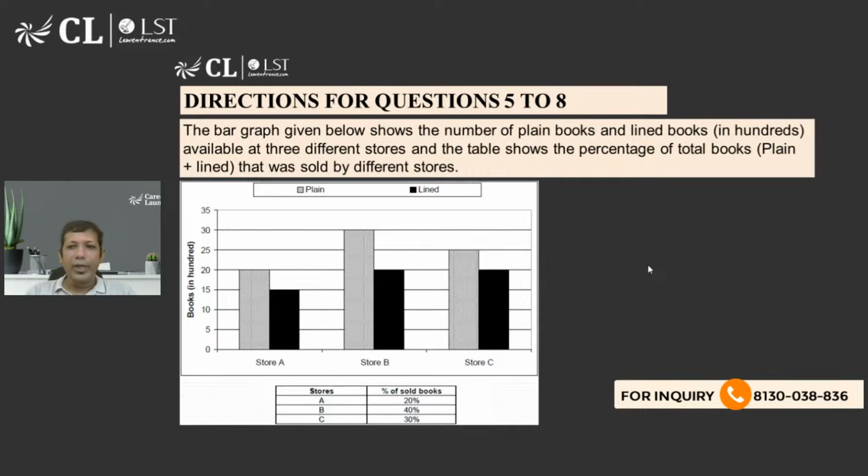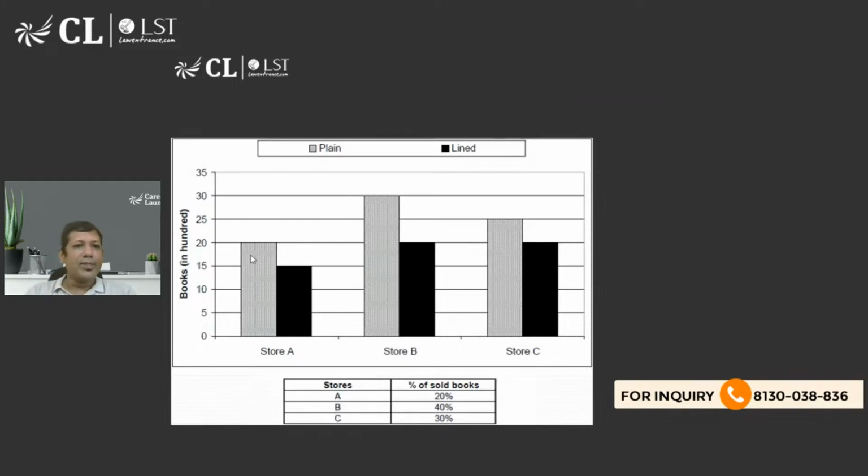So store A, how many books does it have? 20 plus 15 is 35 into 100, because all the values are given in terms of 100. So I can simply write that store A has a total of 3,500 books. Store B has how many? 30 plus 20, 5,000 books. Store C has how many? 25 plus 20, 4,500 books.